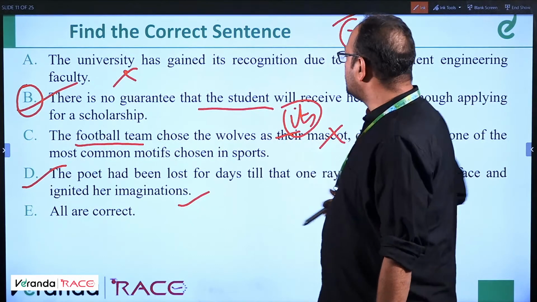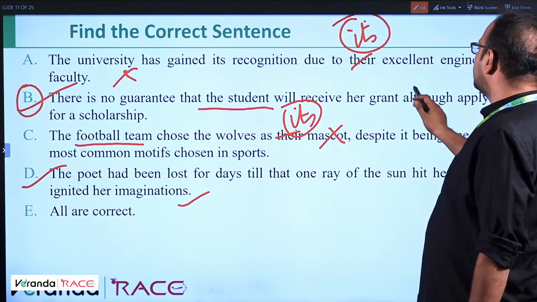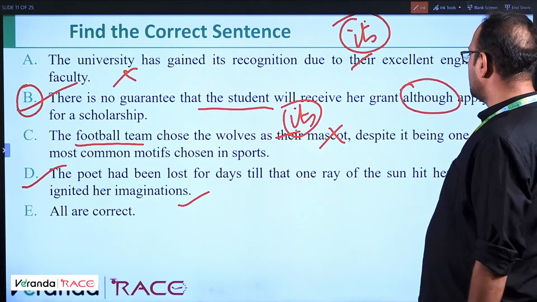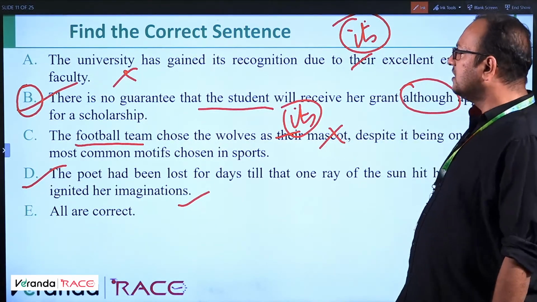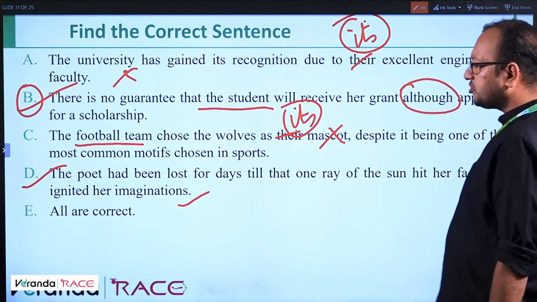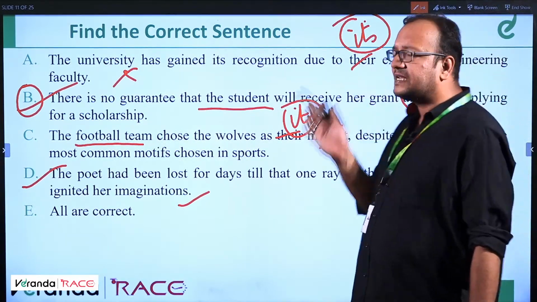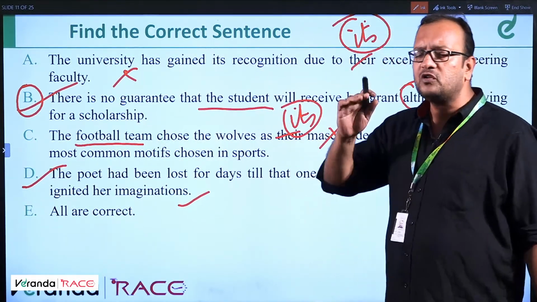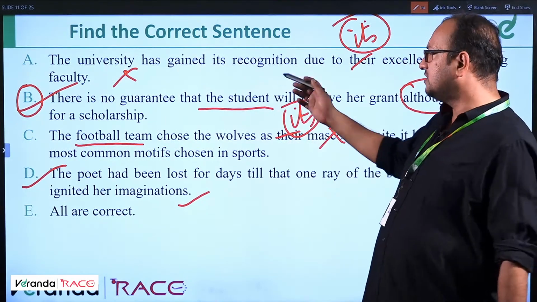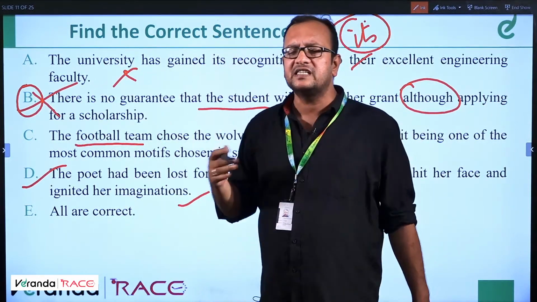There is no guarantee that the student will receive her grant, although is incorrect here. There should be some other word. Let's check what. No guarantee that the student will receive her grant, although she was applying for or she is applying for a scholarship. Although cannot have this particular structure. So this is incorrect. So the final answer will be although is like although she is applying.